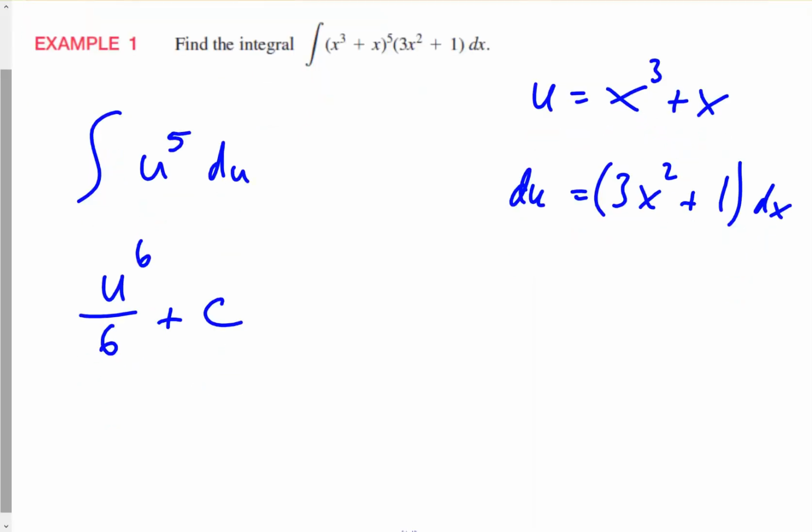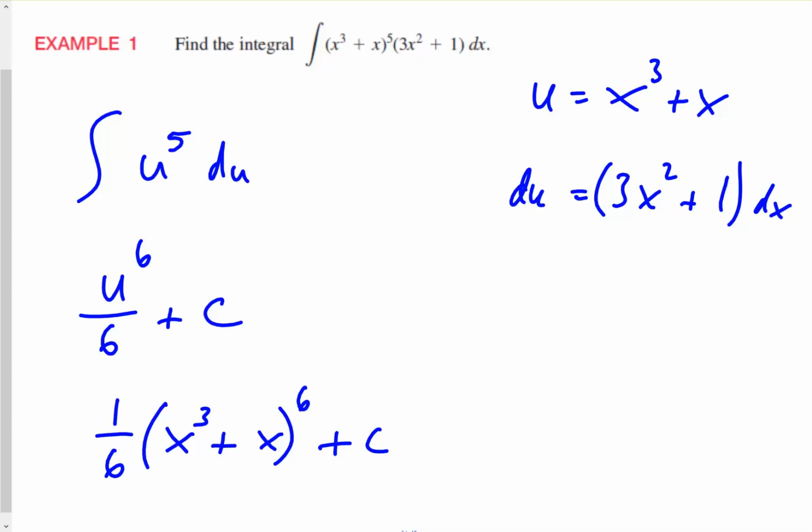Okay, and then what we do is we substitute back in. So we know that this is going to become 1/6 here. And our u, substituted back in, would be x cubed plus x to the 6th, plus c. And that would be it.